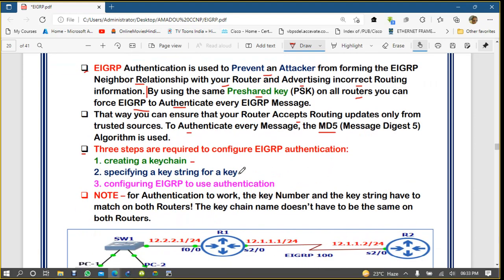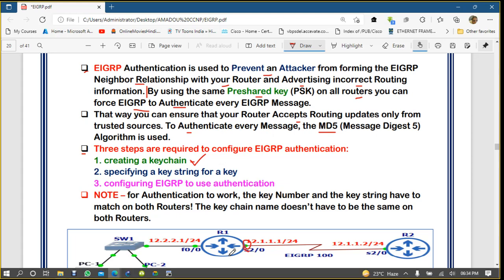In a keychain you can keep multiple keys. After creating a keychain you have to specify the keychain password, that is known as the key string. Then you can configure the EIGRP authentication on the interface. I cannot enable EIGRP authentication on all interfaces, it will not work on global, because maybe you want to use different types of keys with different neighbors.